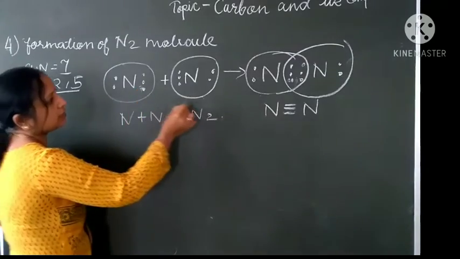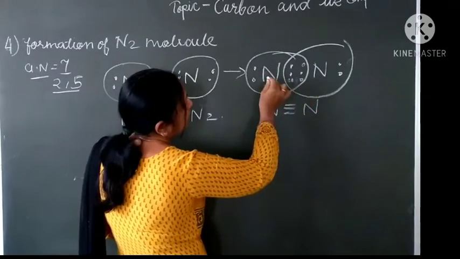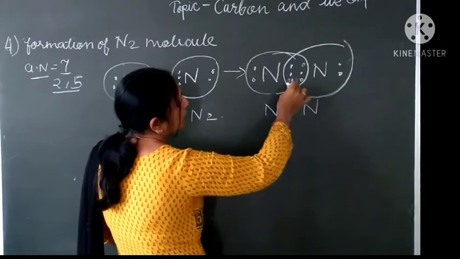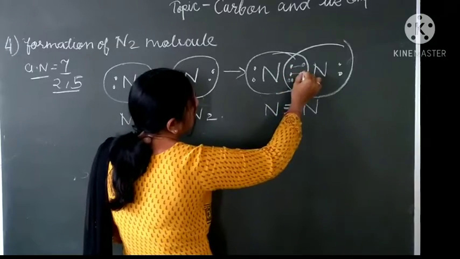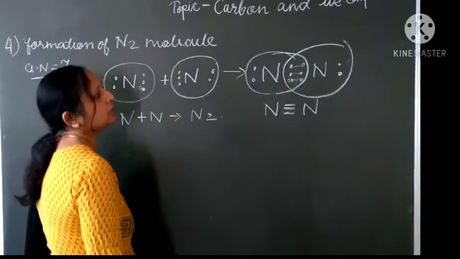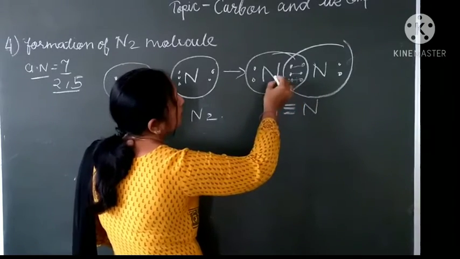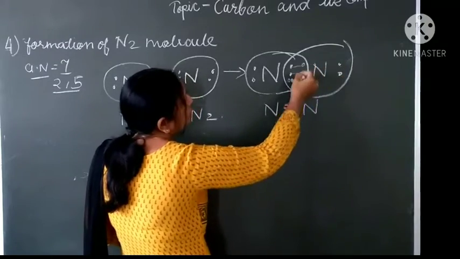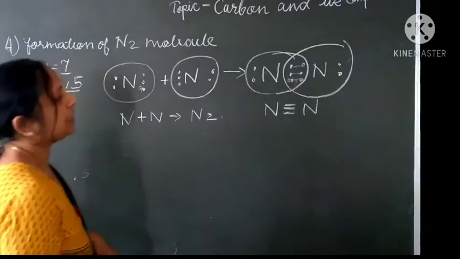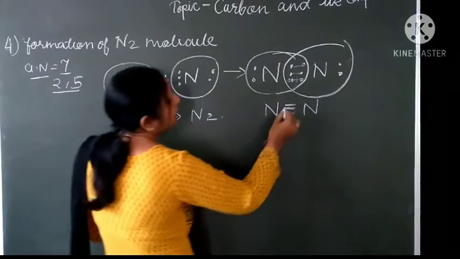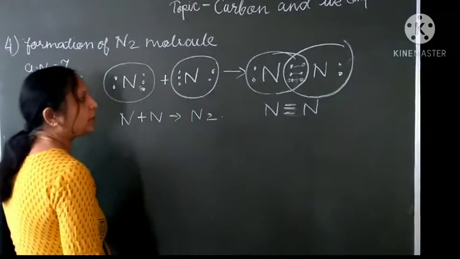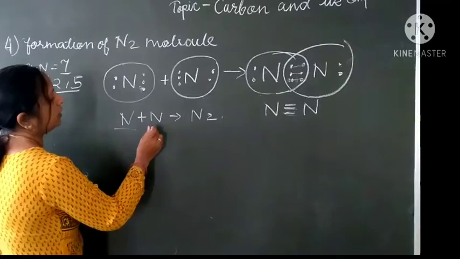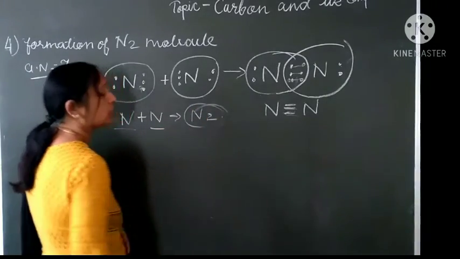Now they will share their 3 electrons. You can see here, this nitrogen will share the 3 electrons of this nitrogen, and this nitrogen will share the 3 electrons of this nitrogen. So in this way a triple bond is formed between the nitrogen atoms, and both will attain the noble gas configuration. This nitrogen 1, 2, 3, 4, 5, 6, 7, 8, and this nitrogen 1 to 8. Both nitrogens attain the noble gas configuration by forming a triple covalent bond between nitrogen and nitrogen atom. So one nitrogen and another nitrogen form the nitrogen molecule.